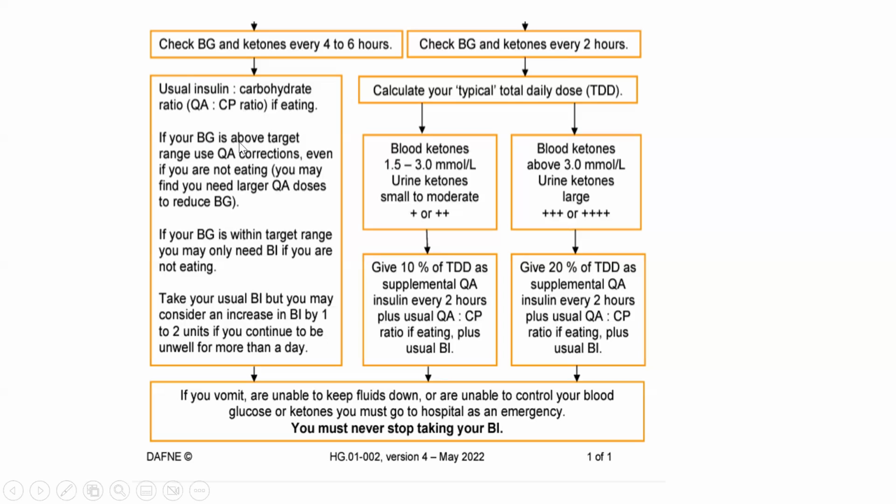If your blood glucose is above the target range, use quick-acting corrections even if you're not eating. Okay, so this is very important. If your blood glucose is above the target range, use quick-acting corrections even if you're not eating. If your blood glucose is within the target range, you may only need basal insulin if you're not eating. This is all in the scenario of minor illness. Take your usual basal insulin, but you may need to consider increasing the basal insulin by 1 to 2 units if you continue to be unwell for more than a day. So these are all the steps which are involved in management of a minor illness.